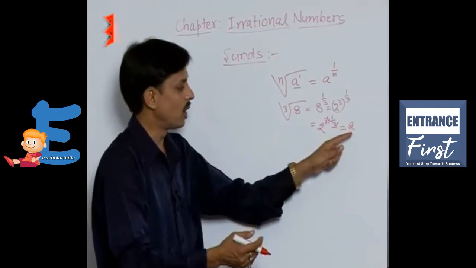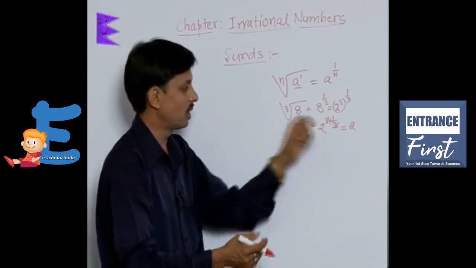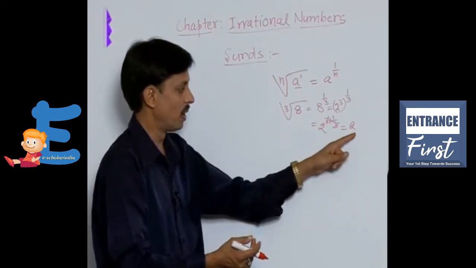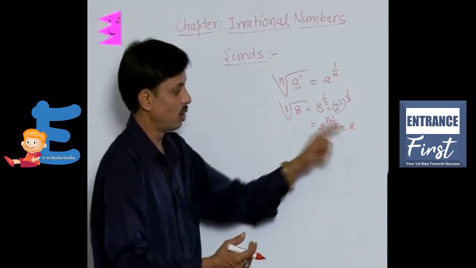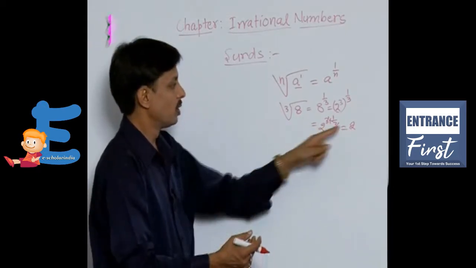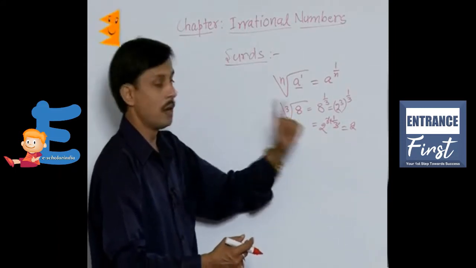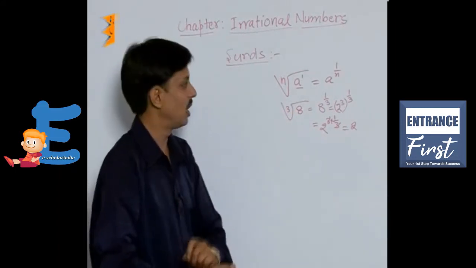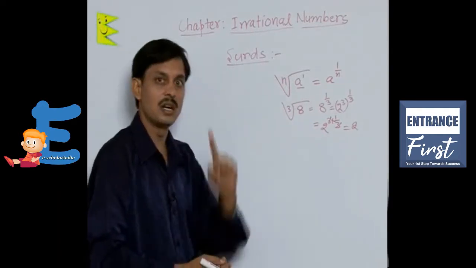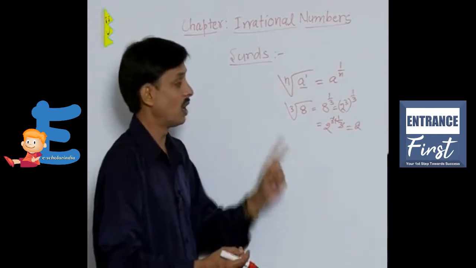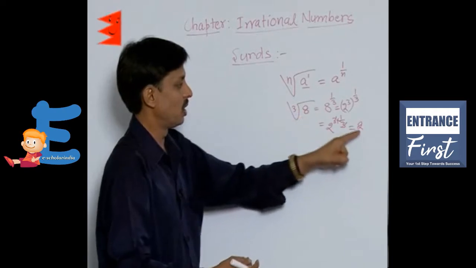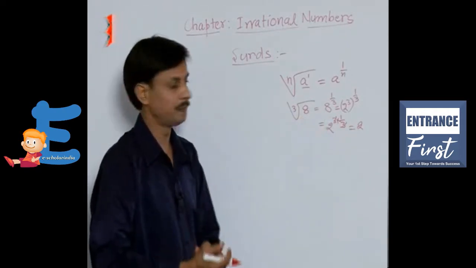So the cube root of 8 is 2. 2 is what? Natural. 2 is whole number. 2 is an integer. 2 is a rational number. So this result of cube root of 8 is a rational number, but in the beginning I told you a surd is always irrational. So this result is not a surd.